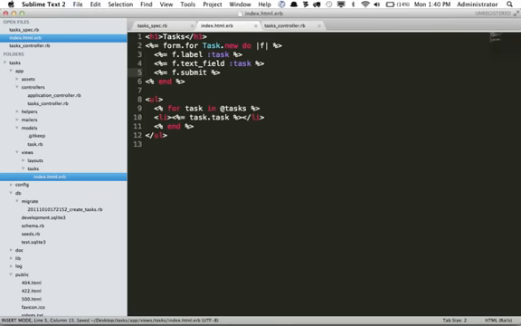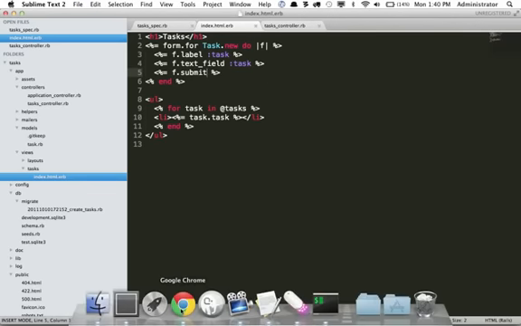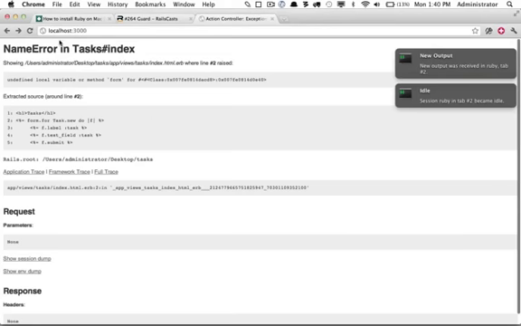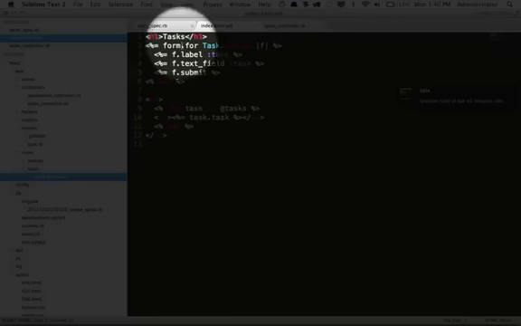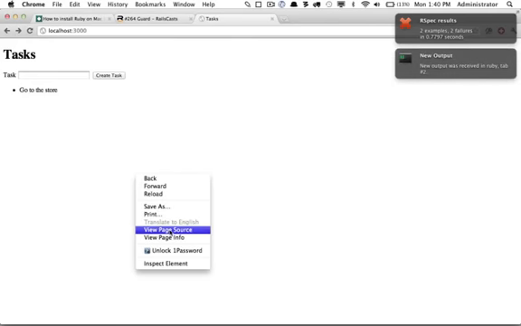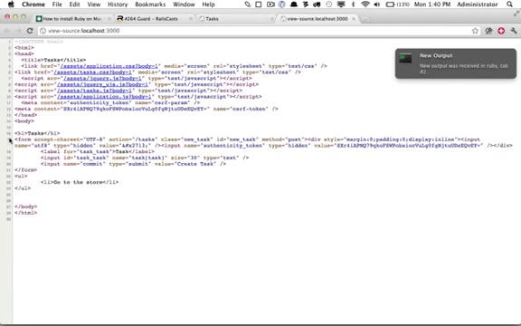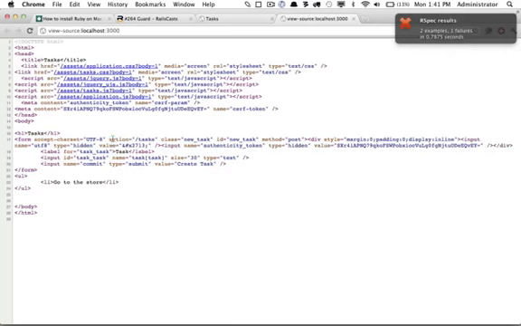Now this alone will create the form for you, and it will also provide a lot of security for you, such as CSRF protection. And we have an undefined local variable. Of course, that shouldn't be form.for, it's form_for. And now if I view source, what you'll see is it created all of this for us, and we only had to type just a few lines of code. So you can see that it sets the action to /tasks.